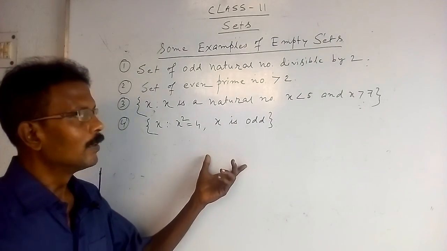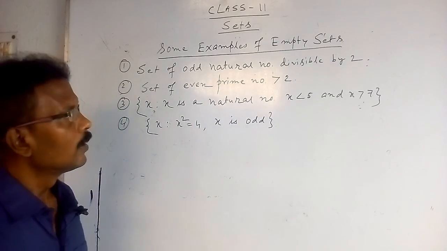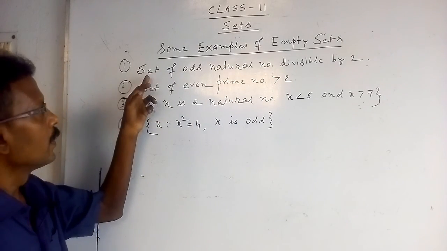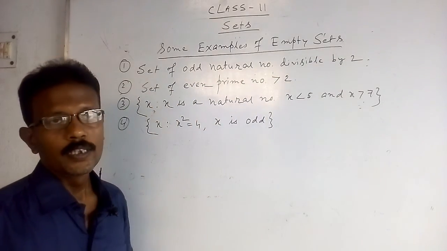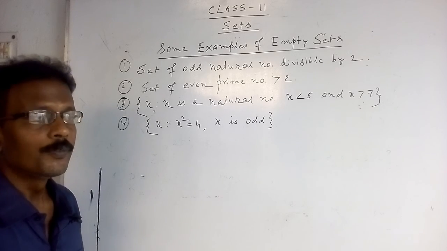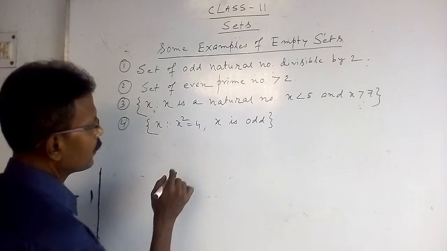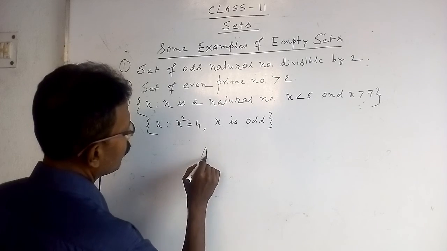Now we are going to discuss some examples of empty set. The first one is the set of odd natural numbers divisible by 2. Is it possible?